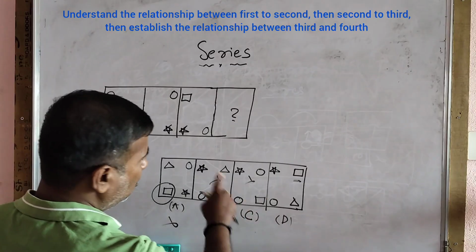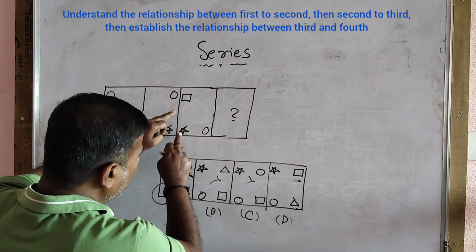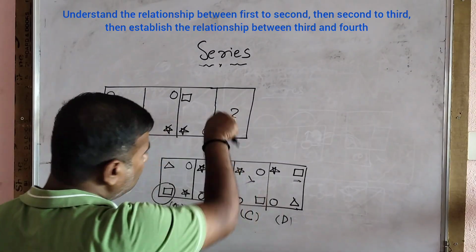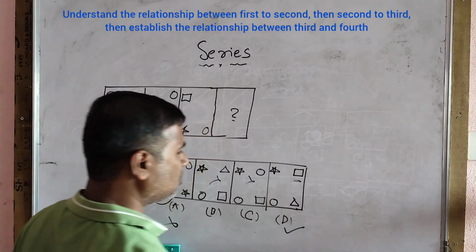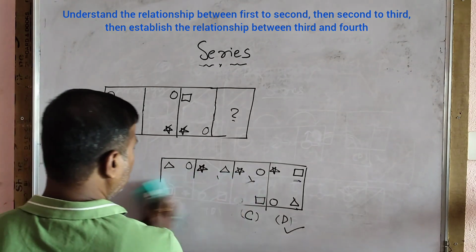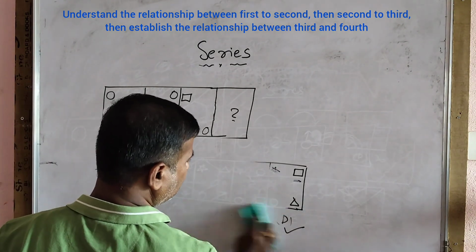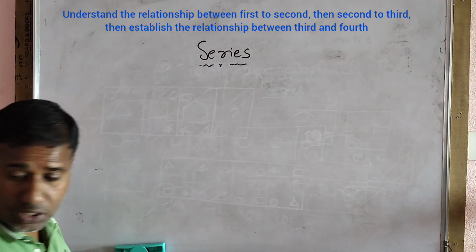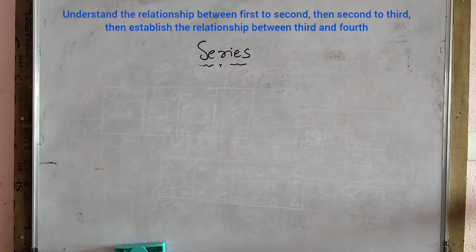Now start cross verifying all the things. Circle moved here, yes. Star moved here, yes. Square moved here, yes. New figure has come, Delhi, yes, correct. So that is the reason Delhi is the correct answer. So this is how you have to do the series questions. Next, a few more questions we will do. After that we will practice the real time questions.